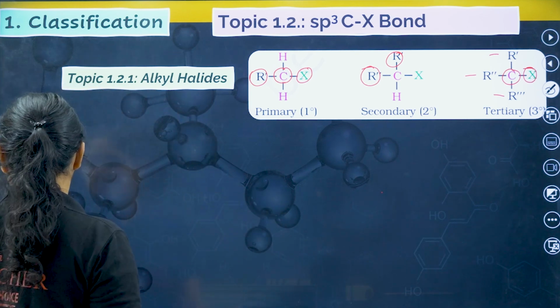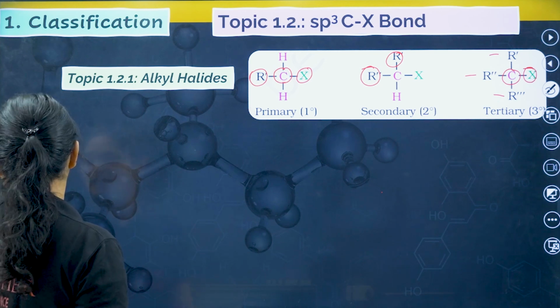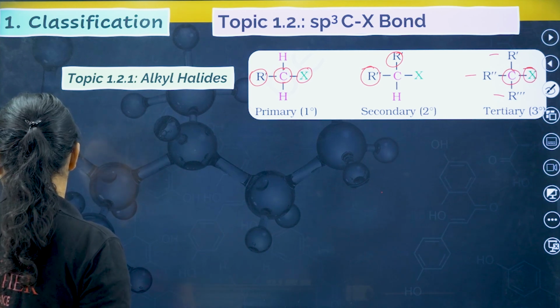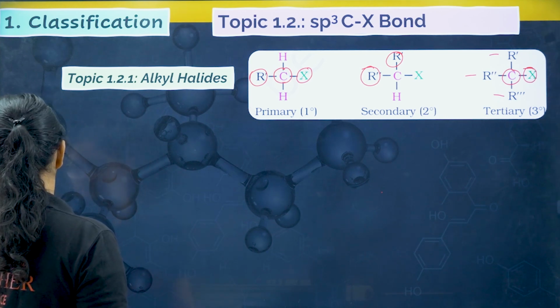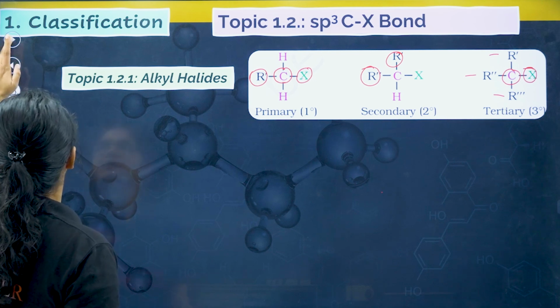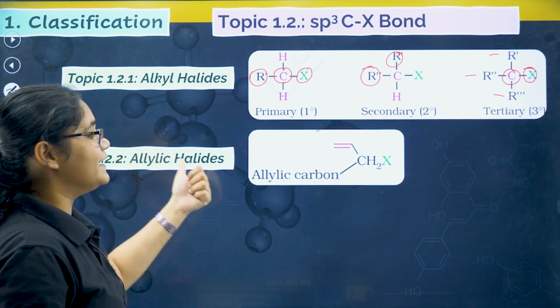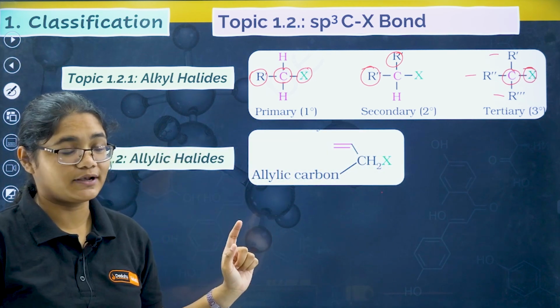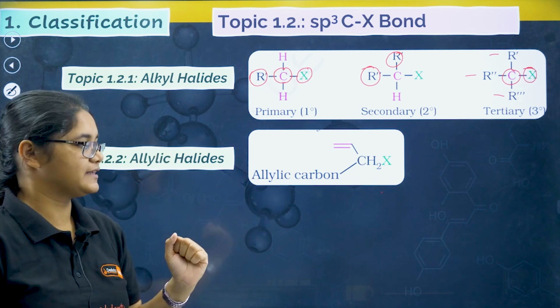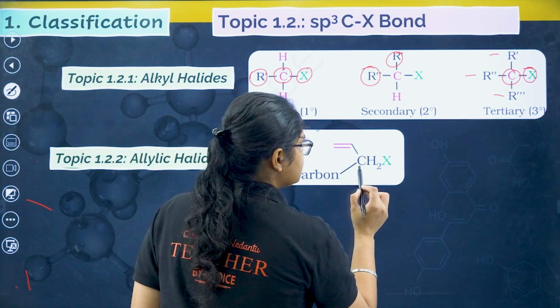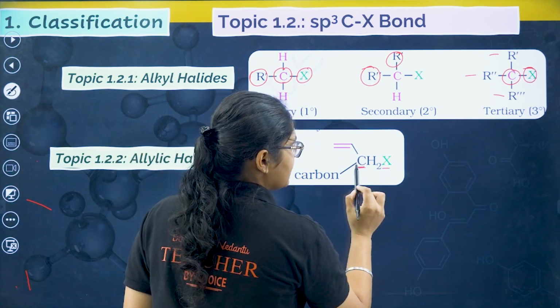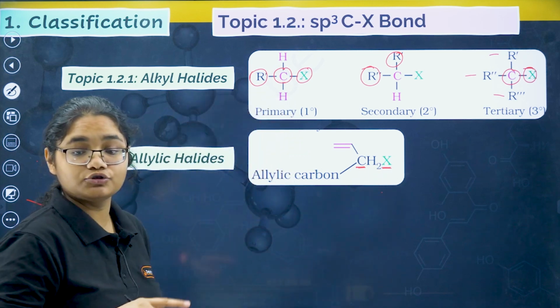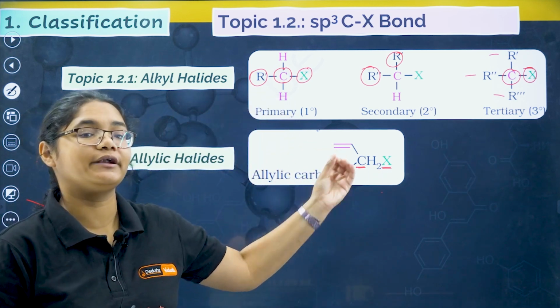Now let's move to the next criteria. The next one is allylic halides. Again, this is very important. Allylic halides you have to understand. The carbon which contains the X group should be attached to a double bonded carbon.